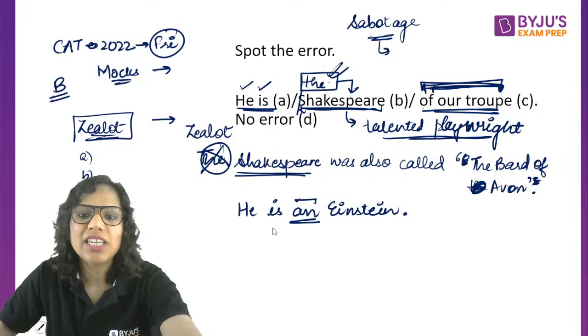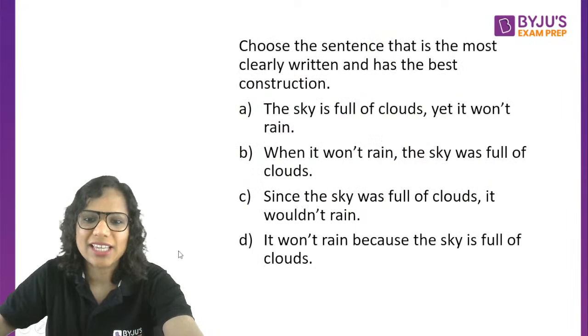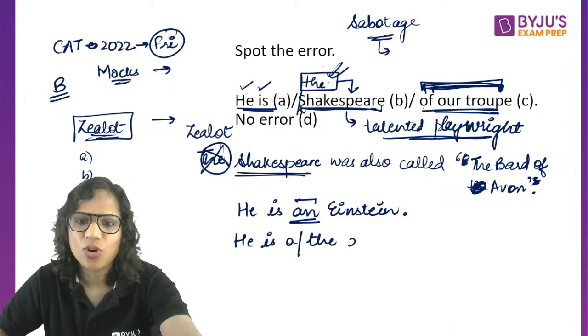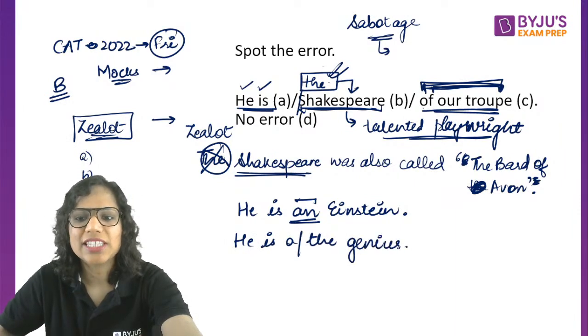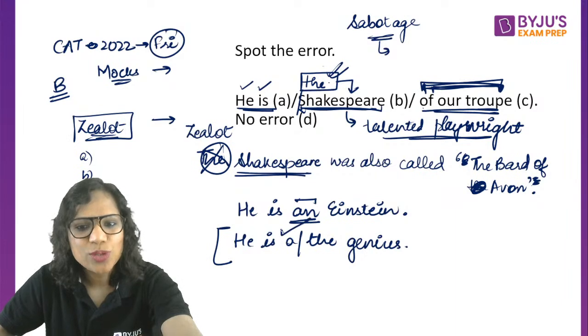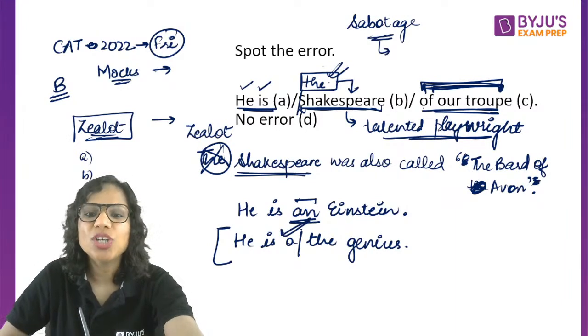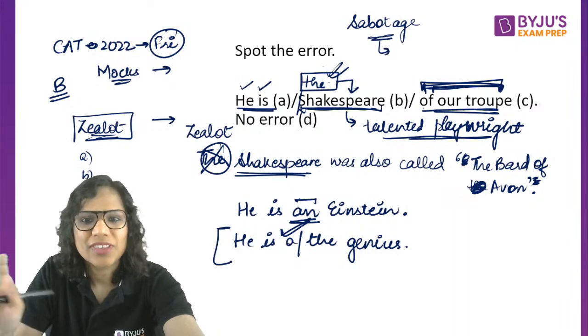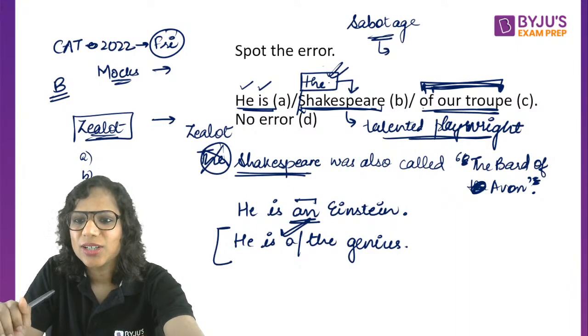So if, let's say, this comes in the exam, he is a genius or he is the genius, I would mark "a" only, because that emphasis comes out in spoken English. Hope this is clear, Abhinav.